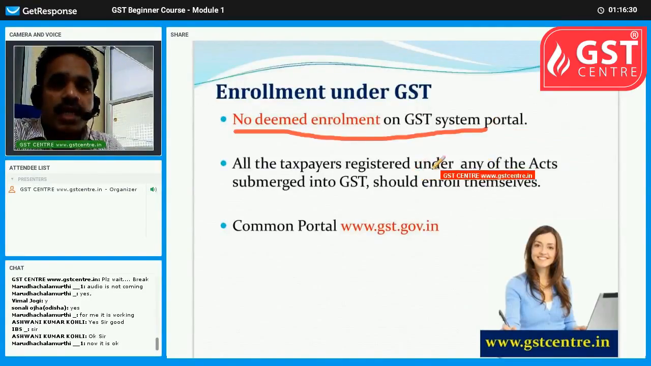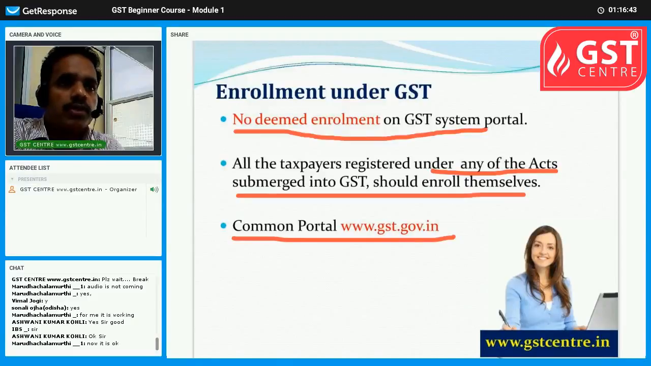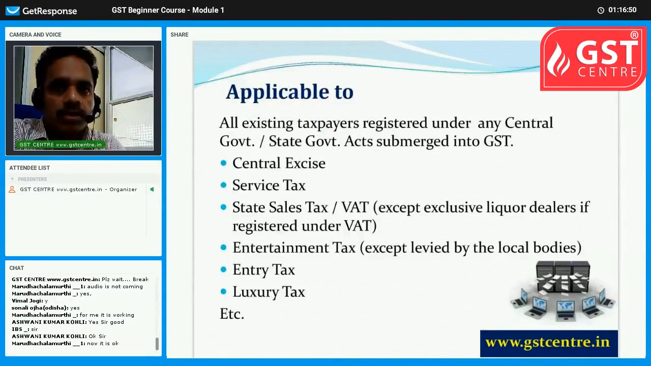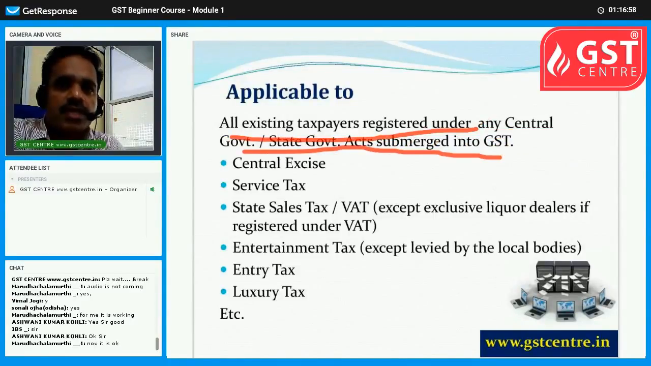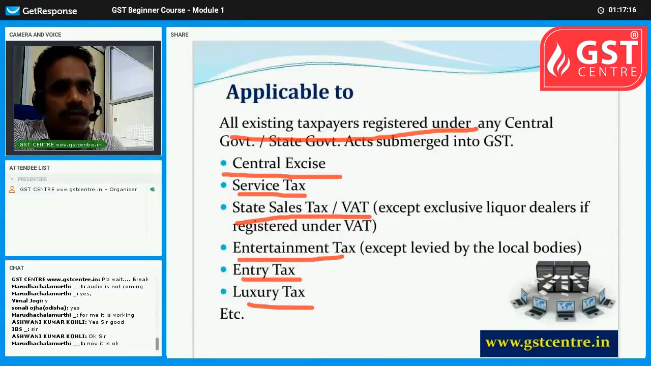So all the taxpayers registered under any of the acts subsumed into GST should enroll themselves, and we have to do it on the common portal gst.gov.in. It is applicable to all existing taxpayers registered under any central government or state government acts which are subsumed into GST. The taxes subsumed into GST are central excise, service tax, state sales tax, VAT, entertainment tax, entry tax, luxury tax, etc. Those who have registered under any of these acts should compulsorily do the enrollment procedure.